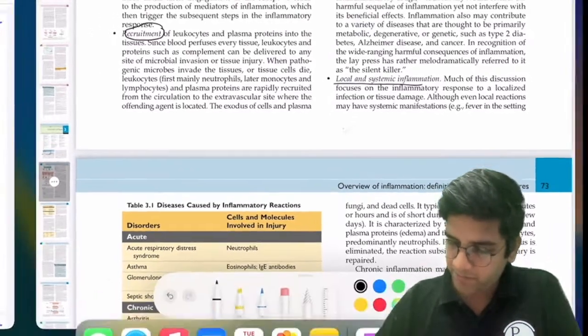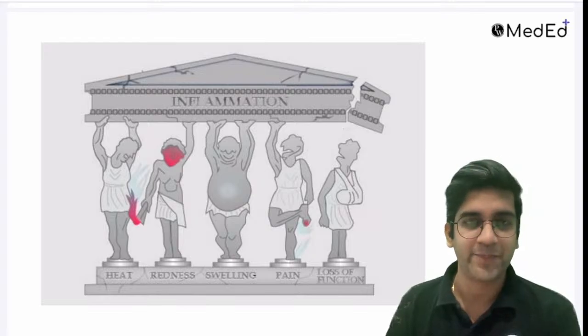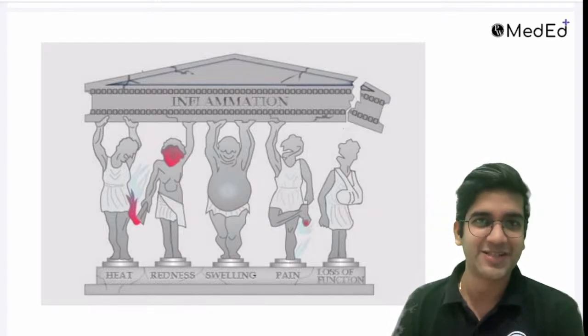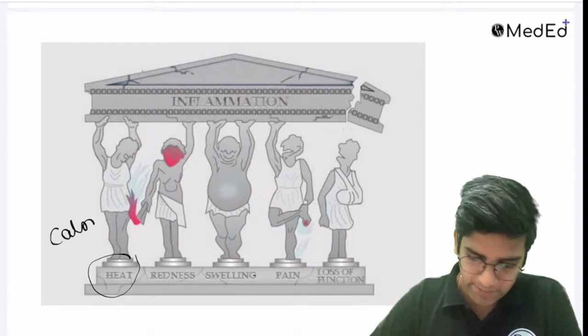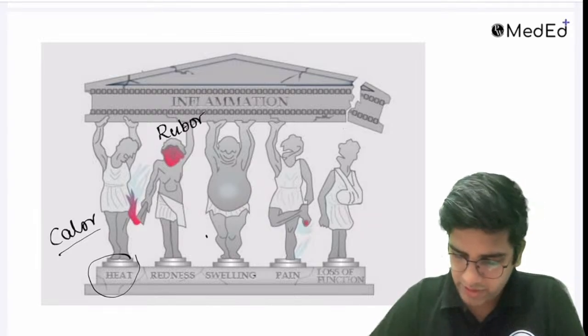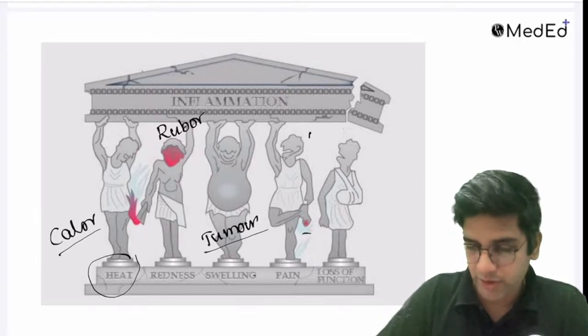I love this image. I've shared this on Instagram as well. This is from an old article. Amazing image, right? Textbooks are really, really good. The only thing is we're not reading the good textbooks. That's a problem, right? You have heat. Heat is your calor. You must have read about calor. Redness is your rubor. This is tumor, swelling. This is pain, dolor. The name Dolo 650 came from dolor.